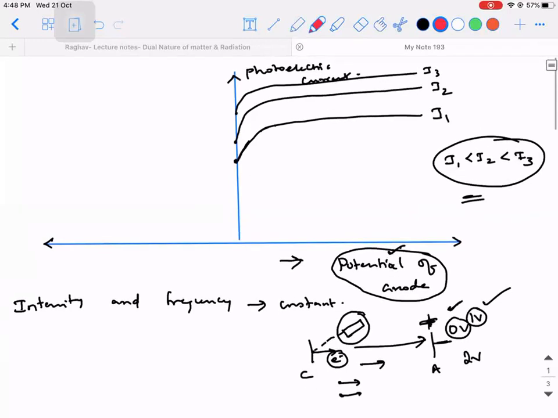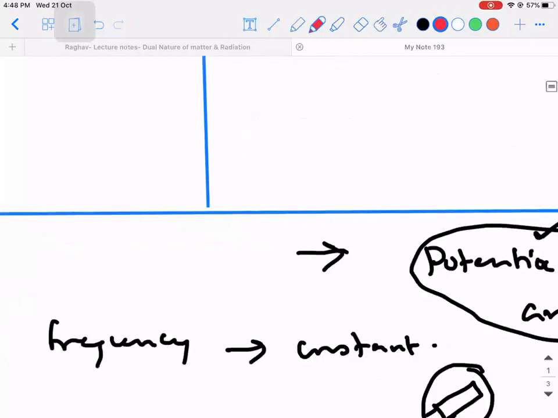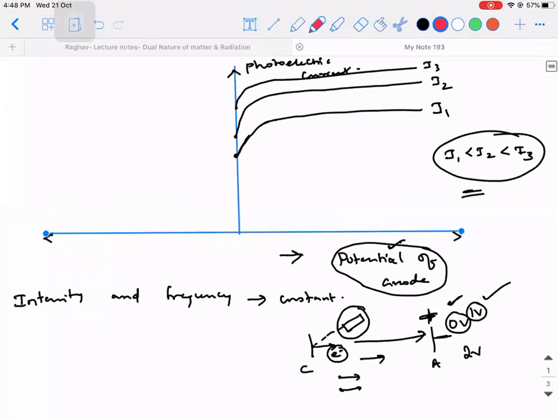Now, why the graph is actually broken into two parts, observe now. Here comes the important point. So what did I say? A is the anode, or it is sometimes called the collector plate also, because it is collecting all the electrons that are coming towards it, right?